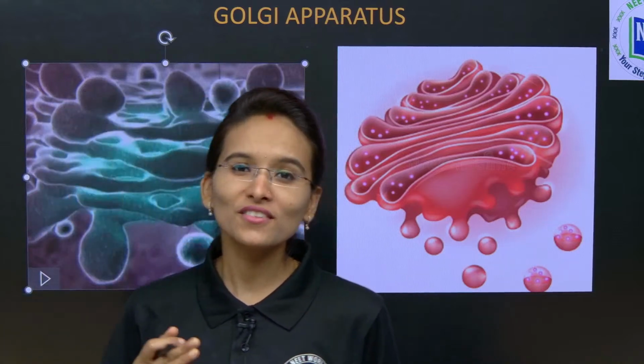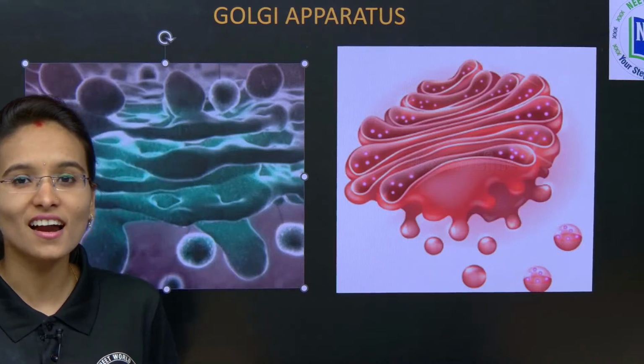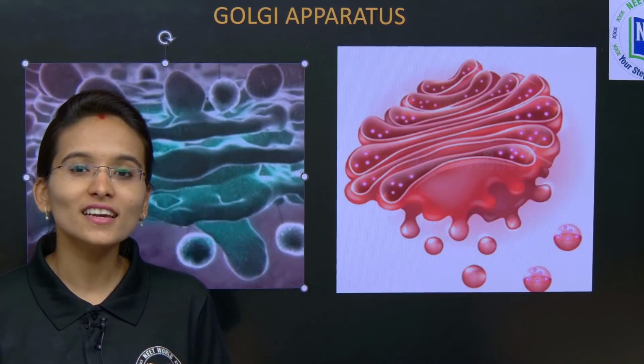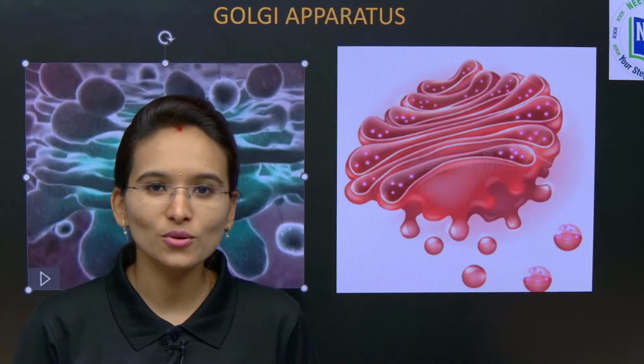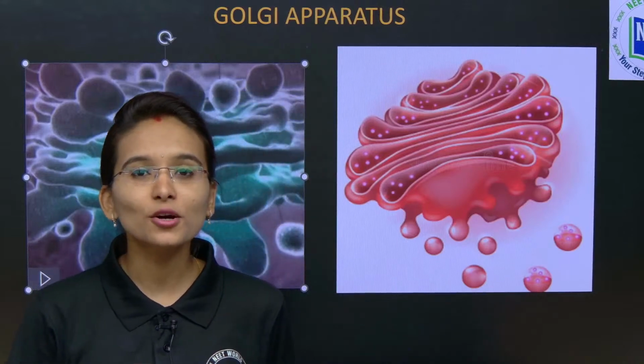Yes, in the previous class we started the topic of the endomembrane system, and we completed the structure and functions of the nucleus, and then we also learned in detail about the endoplasmic reticulum.